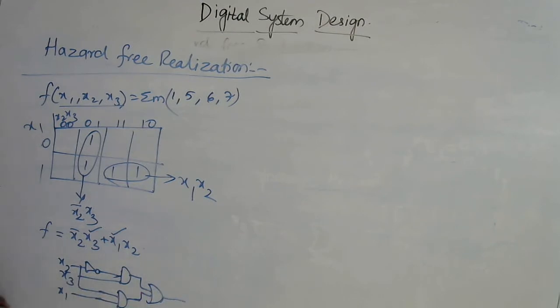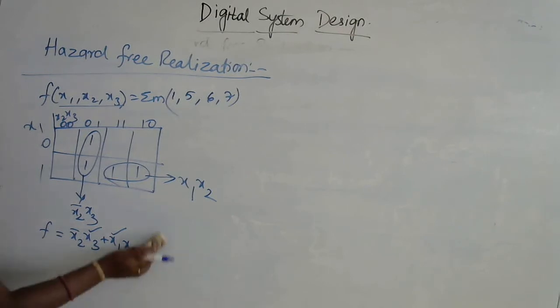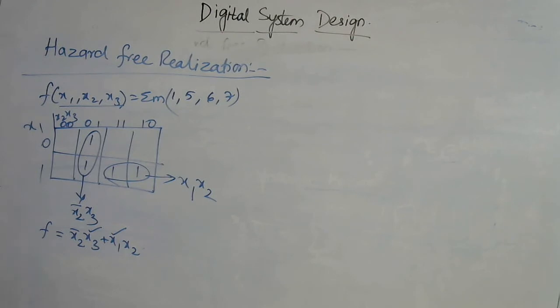Means in case of an AND gate, let me take x3 is 1. If x3 is 1, depending upon x2 value, if x2 value is 0, this becomes 1, so this output is 1. If x2 is 1, this becomes 0. Means because of the changes through the NOT gate, the output of this AND gate is going to be changed. Or in simple words, x2 is present in the complemented form as well as in the uncomplemented form, so the output is propagated. That is, because of the NOT gate, the propagation delay is going to be increased.